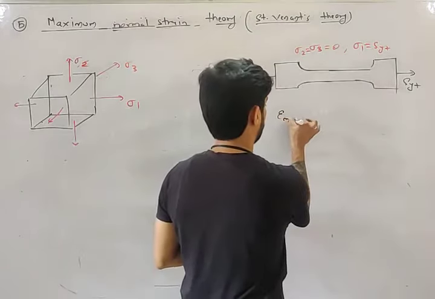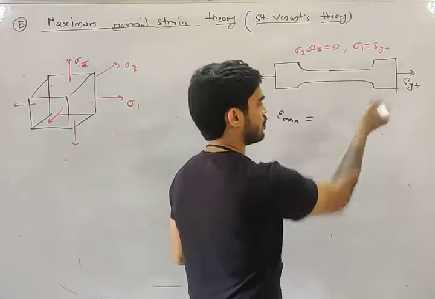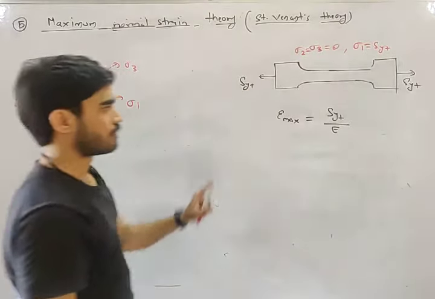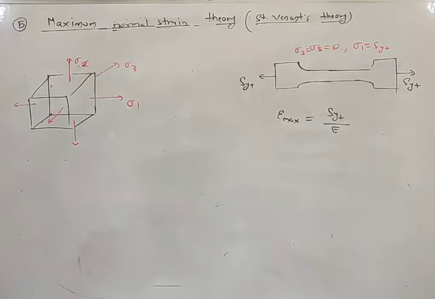By simple direct Hooke's law, epsilon maximum will be equal to SYT by E.